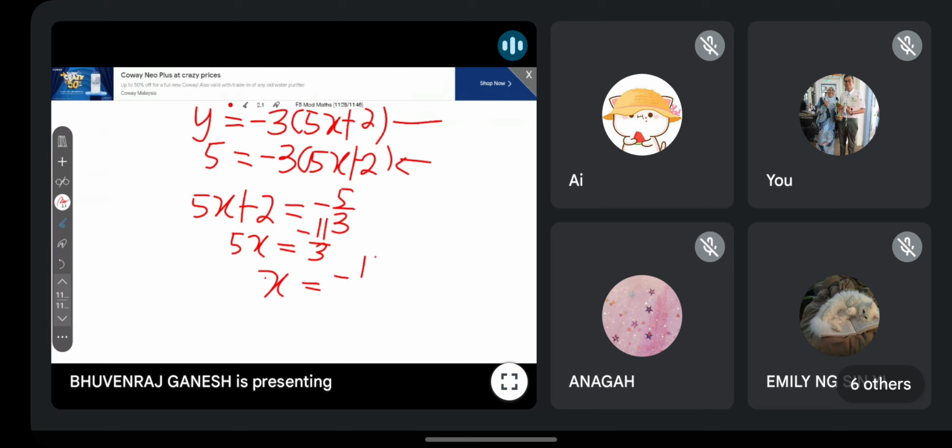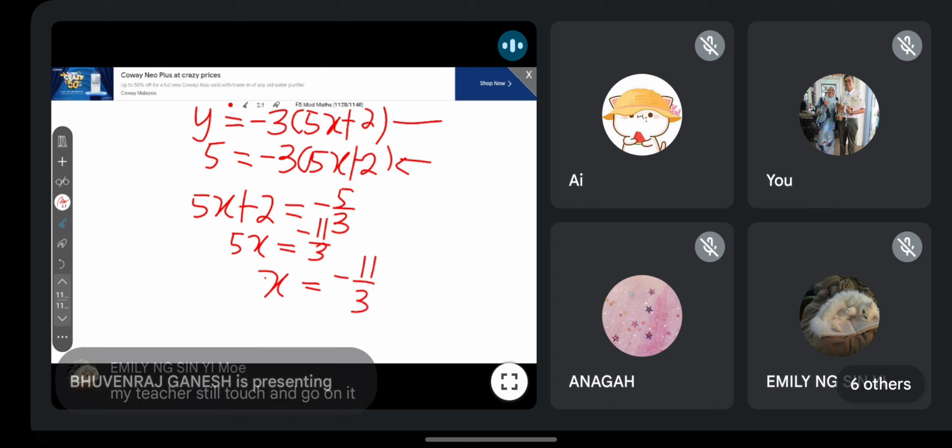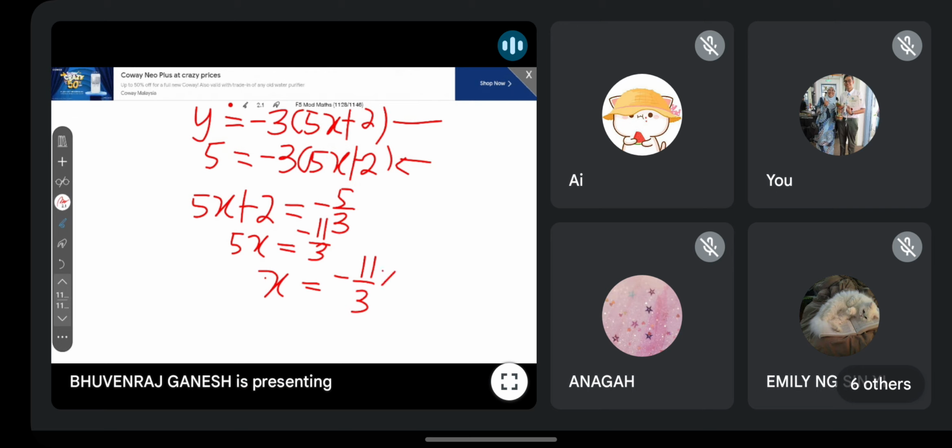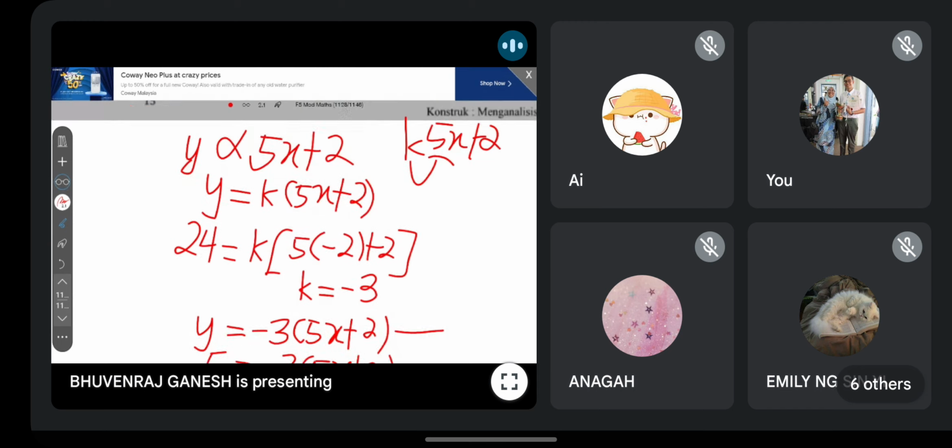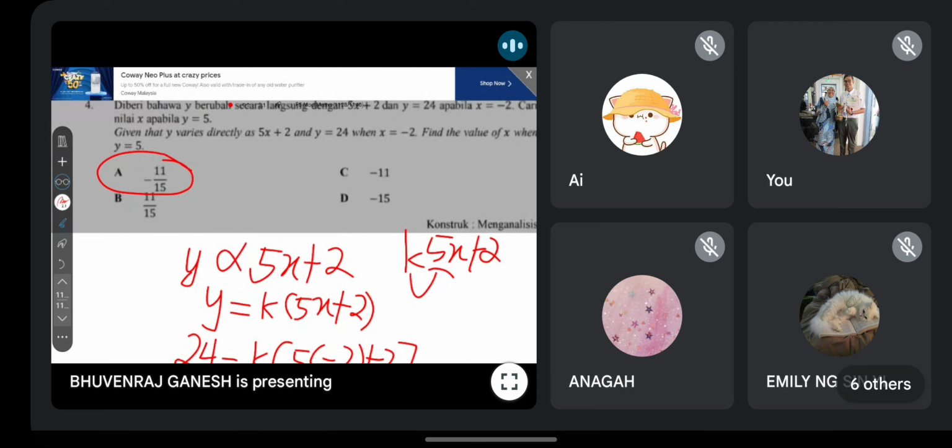Because to get the idea itself is difficult for Add Maths, untuk dapat idea. So the algebra part, they assume you know already. Okay, at least touch and go is better than nothing. So you will get negative 11 over 15, jawapan akhir. If your algebra is not good, I advise you to mantapkan.